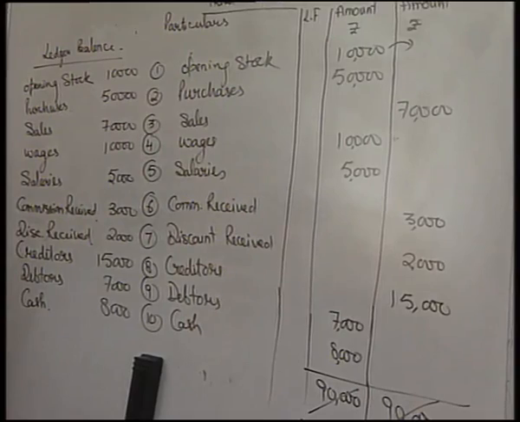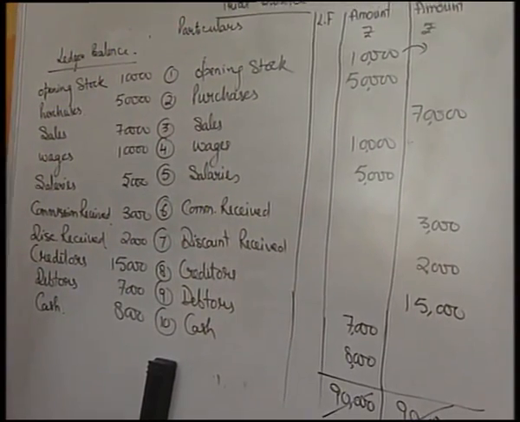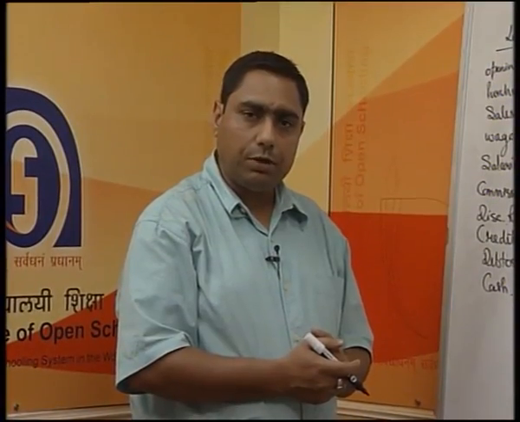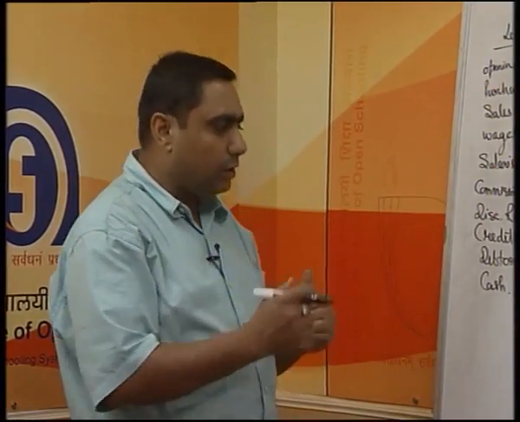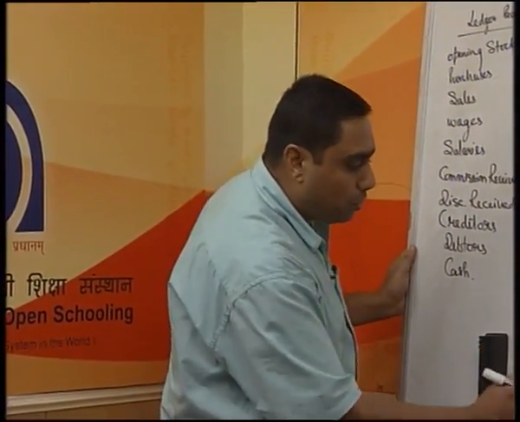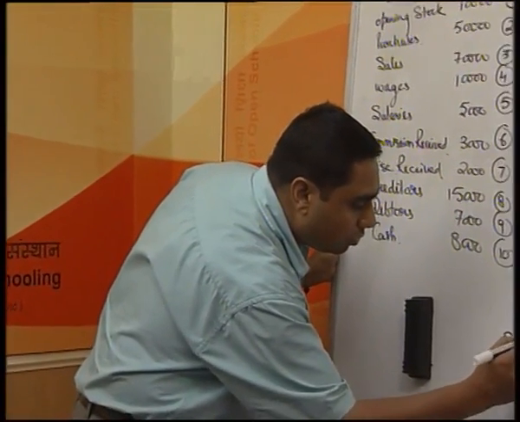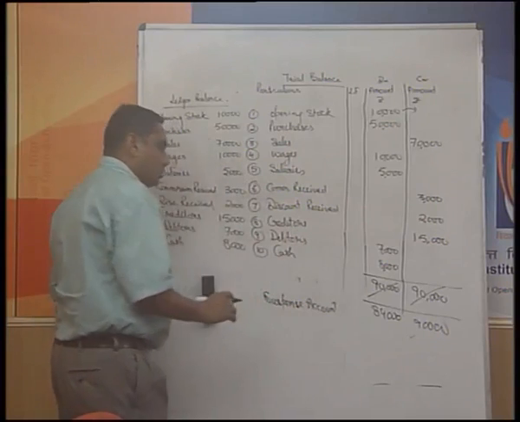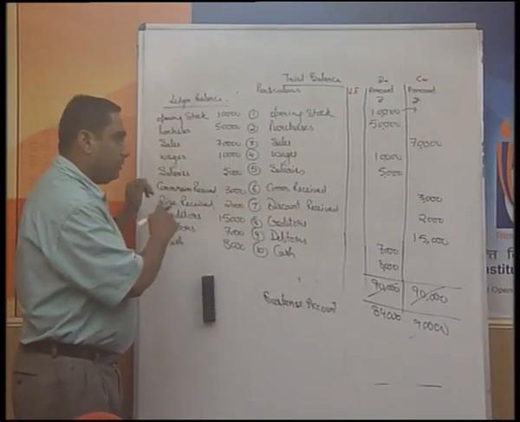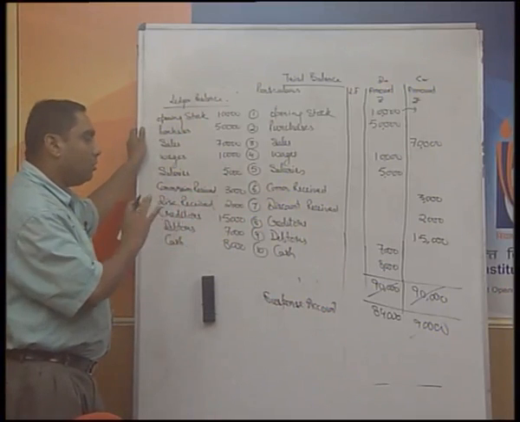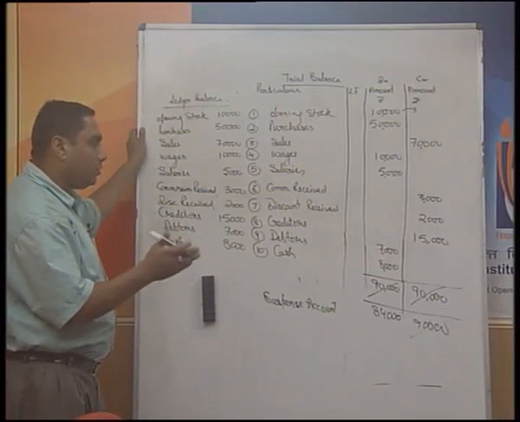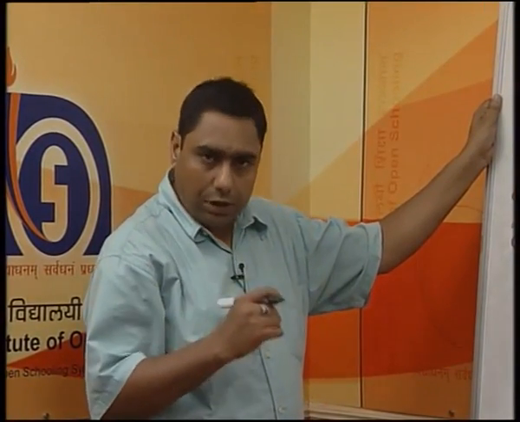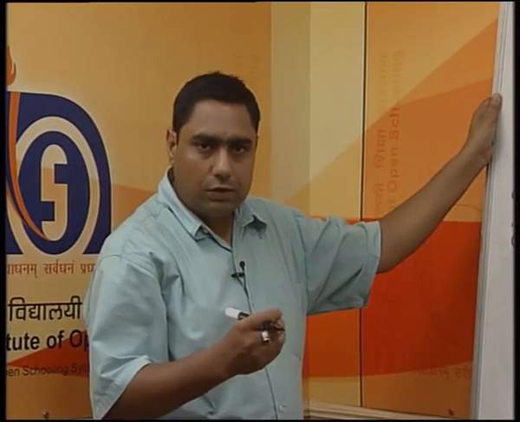So in that case, if after each and every effort we found that we are not going to get it tallied, but we have to prepare the financial statements, the final accounts, then the difference is going to be put under a new account known as a suspense account. Though we have tried our level best to get it tallied, if by making all the efforts we found that the balances of the trial balance are not going to tally, we cannot wait for an unlimited period of time. Finally, we have to prepare the financial statement.